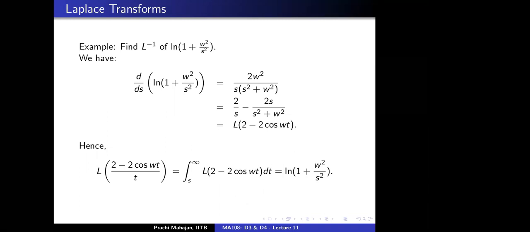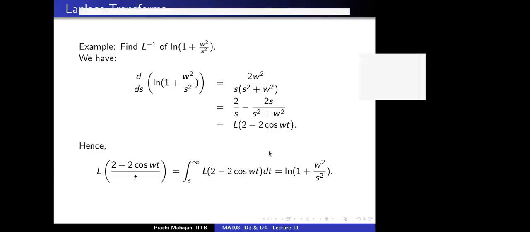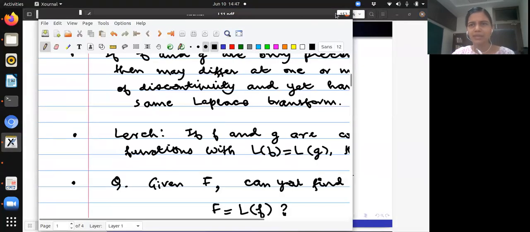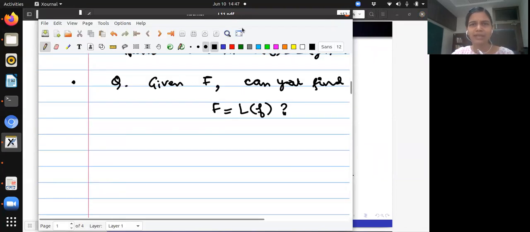I think, ma'am, that the one we wrote, L of 2 minus 2 cos omega t, instead of t, we should have an s over there. And while integrating, we should integrate in the x domain so that the final answer comes in s. I think that would make sense. Let me try to incorporate your suggestions. Maybe erasing is not possible. I don't want to ruin all of that.